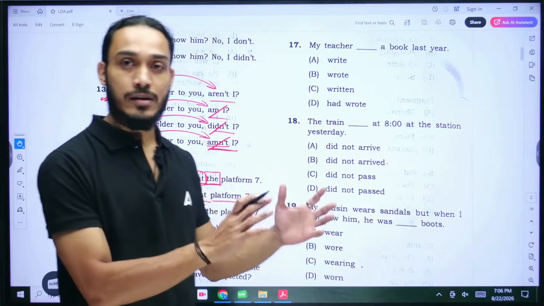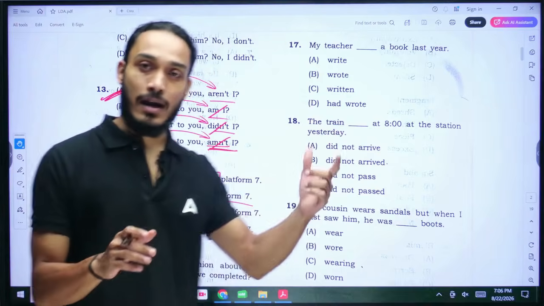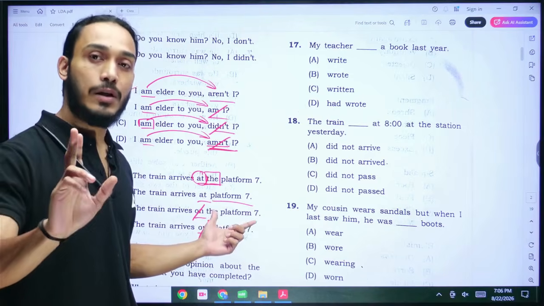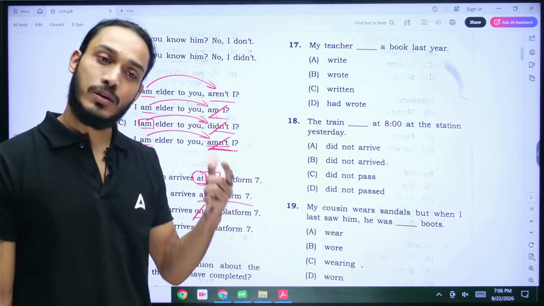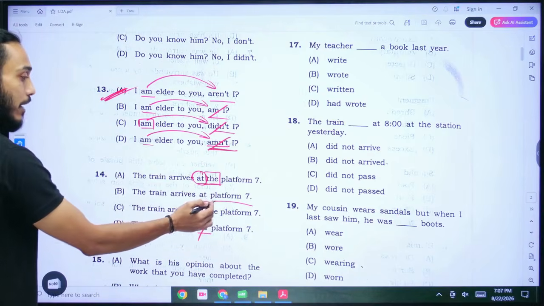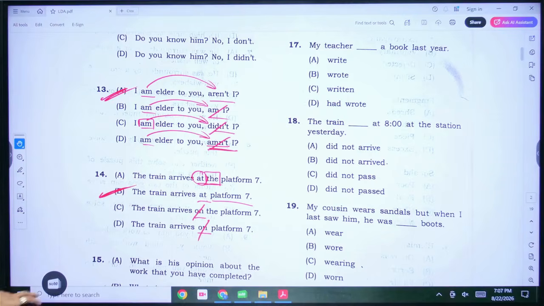a particular train station, see, in a particular train station, there will be multiple platforms, right? And if we are numbering them, there will only be one platform with that particular number. So platform number 7, there will only be one platform number 7 in the entire railway station. So it's particular, it's very specific. So I will not write on, I will write at, because I'm being very specific here. Whenever we are being specific, we write the preposition at. All right, so that's the answer for number 14.